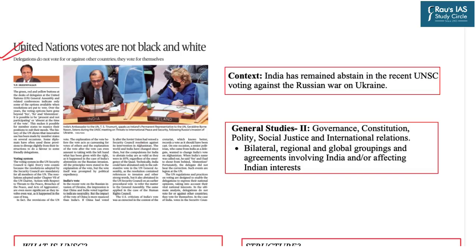Now we will move on with the next topic. This topic is in relation to the United Nations and has appeared on page number 7. It is in the context that recently you must have heard that India remained absent in the recent UNSC voting against the Russian war on Ukraine. Being absent during the time of voting in the United Nations has a specific and clear message that India is neutral in its position. India has neither voted against Russia nor voted in favor of Russia. India has chosen to remain absent.